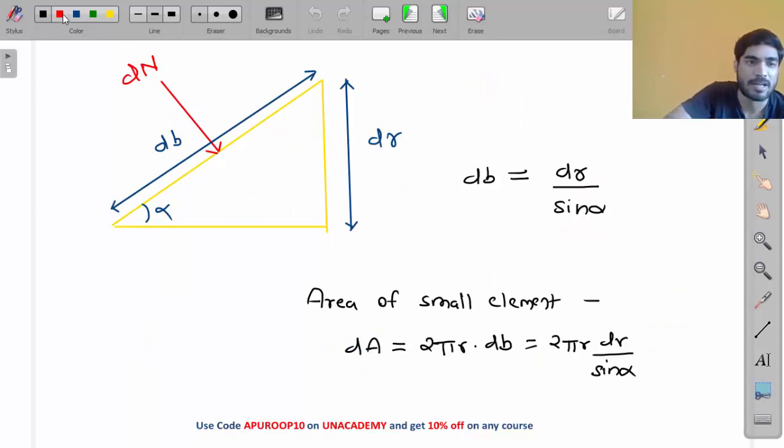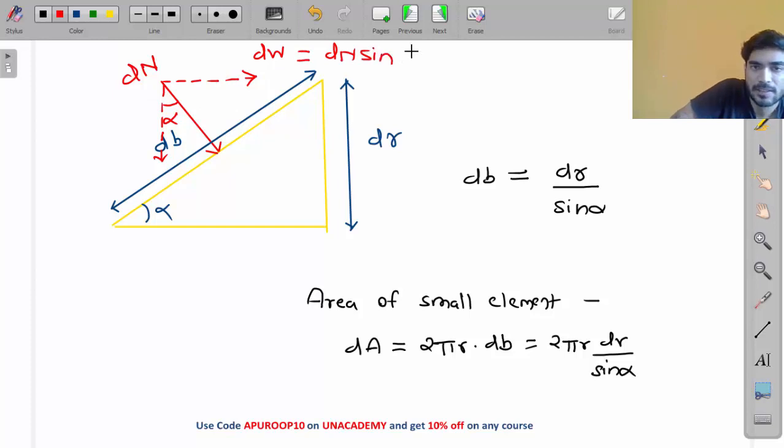So what am I going to do, my friend? I am going to resolve this force. Let's call it dW. If you resolve this force into vertical and horizontal components, this angle will be alpha. So what will dW be? dW will be equal to dN sine alpha, right? dN is the normal force, but we are calculating the axial force. So the normal force can be resolved into horizontal and vertical components, and the horizontal component will be equal to dN sine alpha.